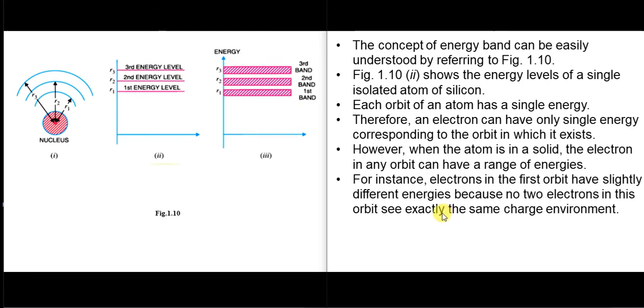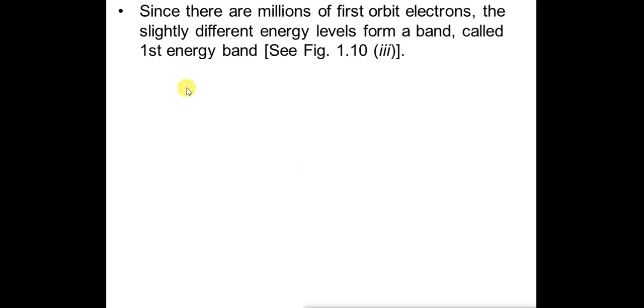For instance, let us say that electrons in the first orbit have slightly different energies, because no two electrons in this orbit see exactly the same charge environment. Since there are millions of first orbit electrons, the slightly different energy levels form a band.